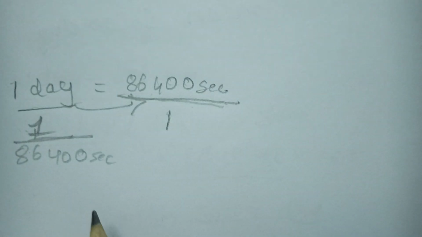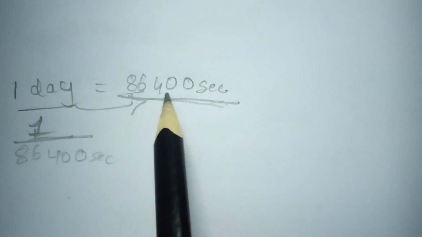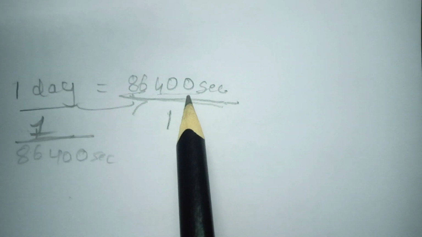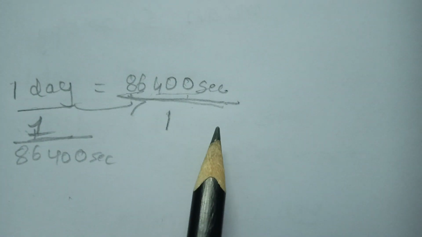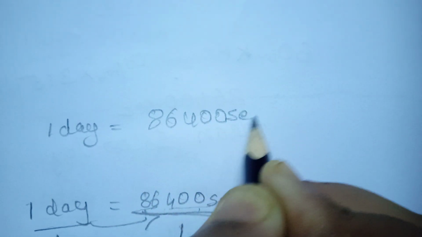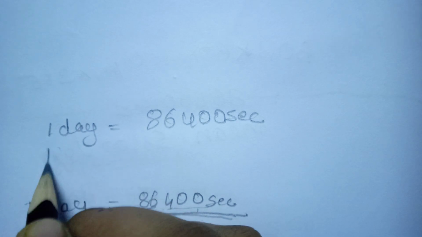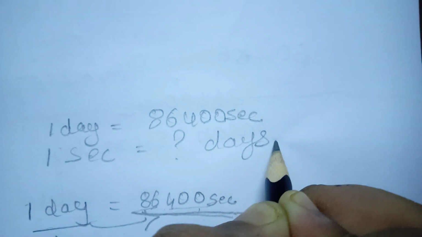See, we take 1 day, that means a mean solar day, we have 86,400 seconds, right? So if I ask 1 second is equal to how many days? Okay, in short form I will ask, see, 1 day is equal to 86,400 seconds. Then if I ask in a short way, 1 second is equal to how many days? Yes, it will come in inverse.